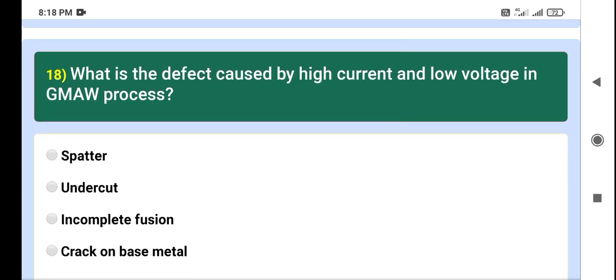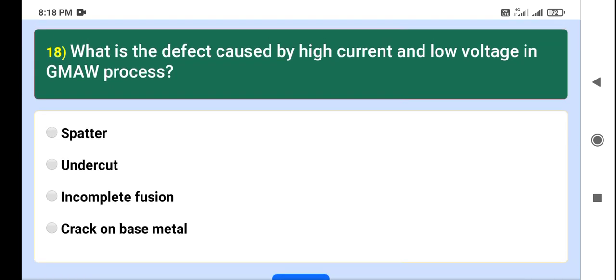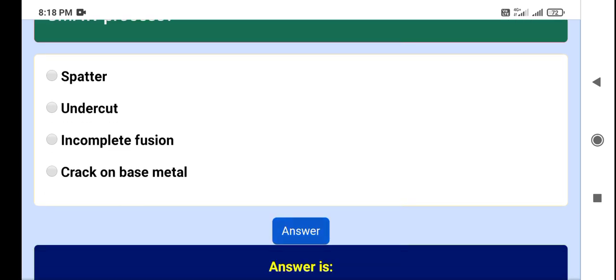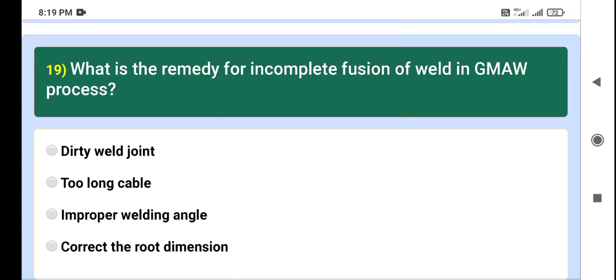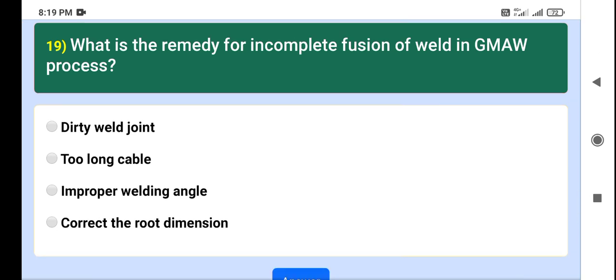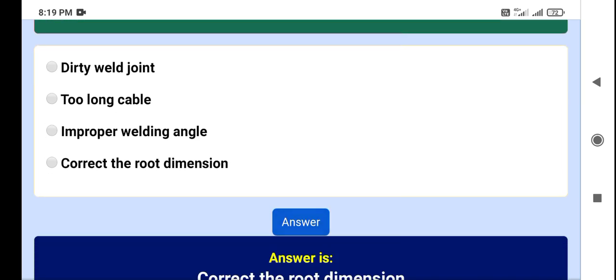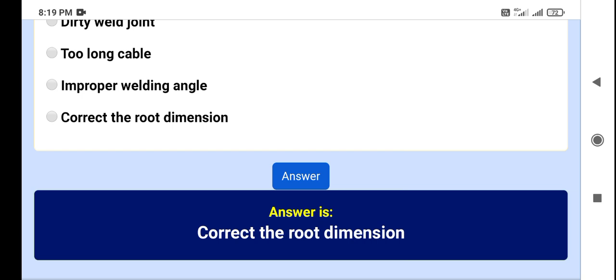What is the defect caused by high current and low voltage in the GMAW process? First, spatter. Second, undercut. Third, incomplete fusion. Fourth, crack on base metal. My answer is crack on base metal. Yes, the right answer is crack on base metal. Question number 19. What is the remedy for incomplete fusion of weld in the GMAW process? Dirty joint, too long cable, improper welding angle, correct the root dimension. My answer is correct the root dimension. Yes, the right answer is correct the root dimension.